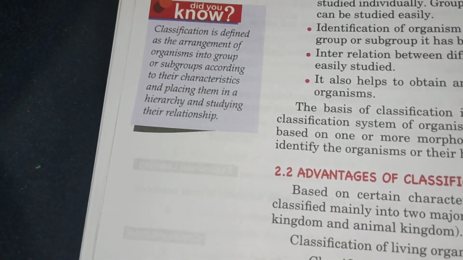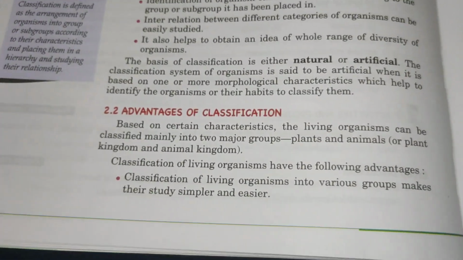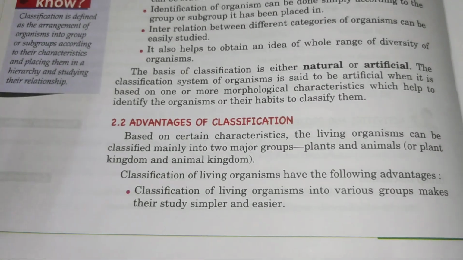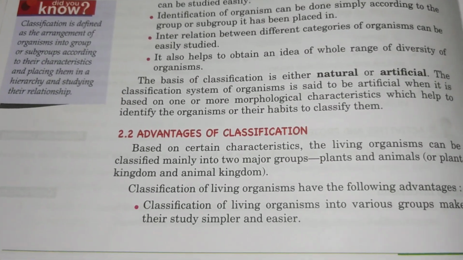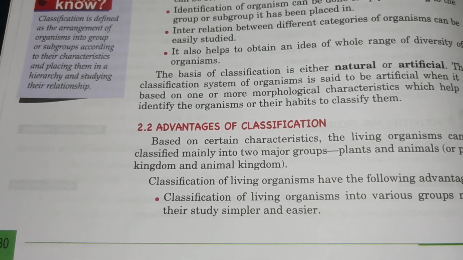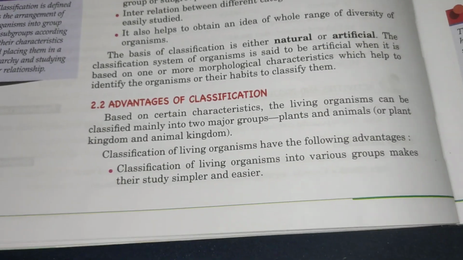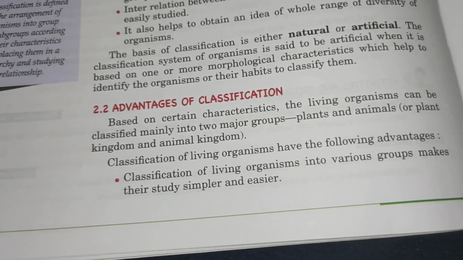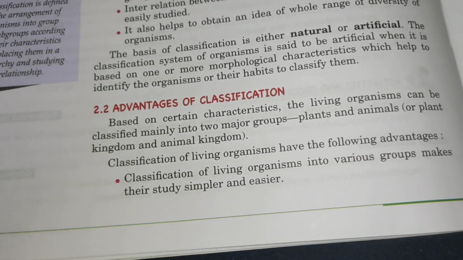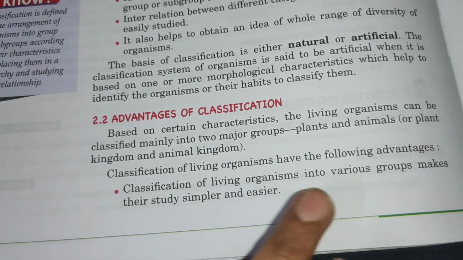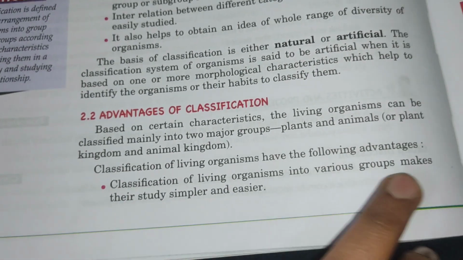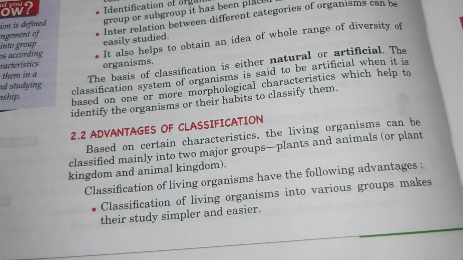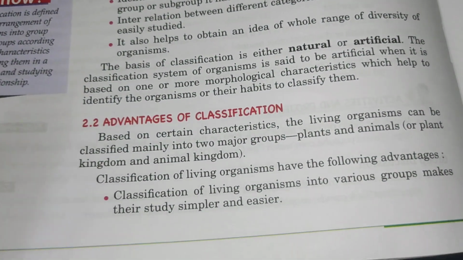That is classification. So what are the advantages of classification? Based on certain characters, living organisms can be classified into two major groups. What are they? Plants and animals, the plant kingdom and the animal kingdom. Classification of organisms has so many advantages. It makes our study simpler and easier, because classification of living organisms into various groups makes their study simpler and easier.